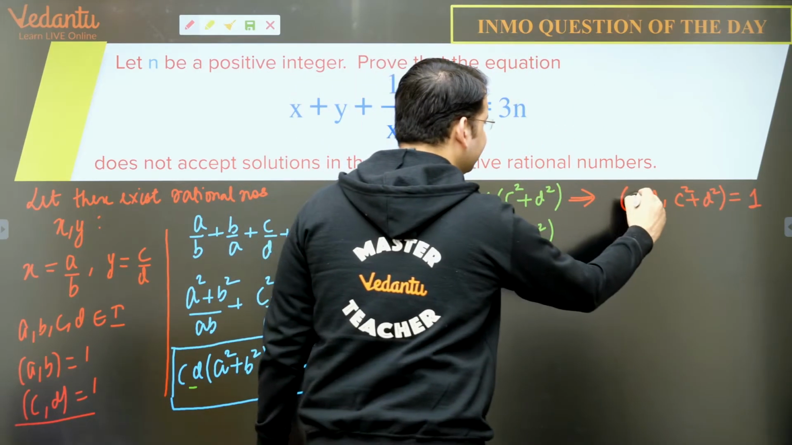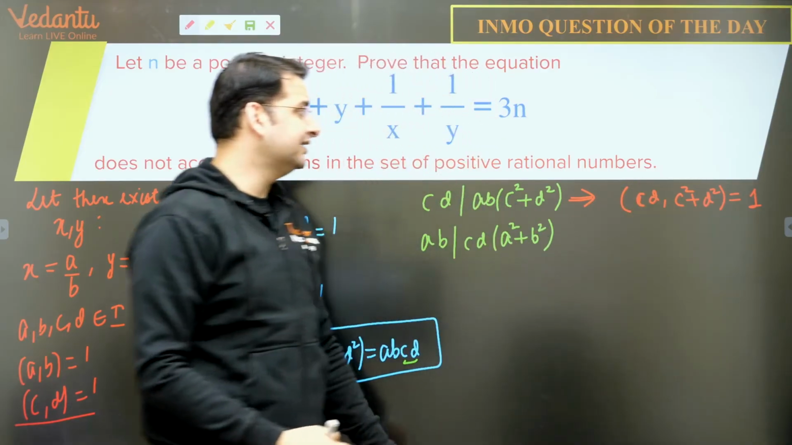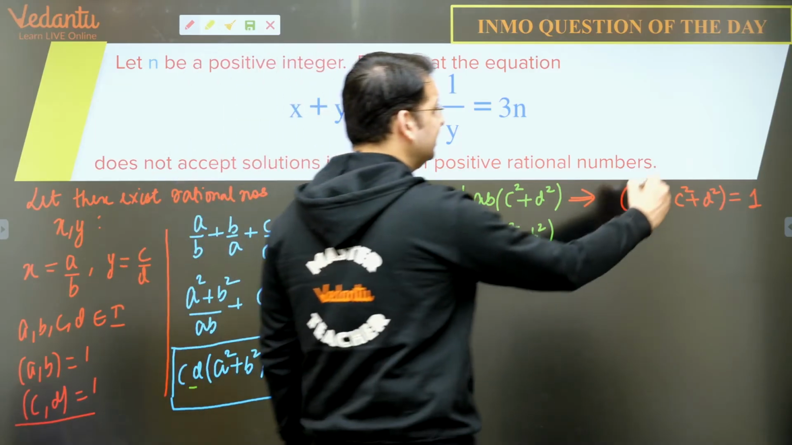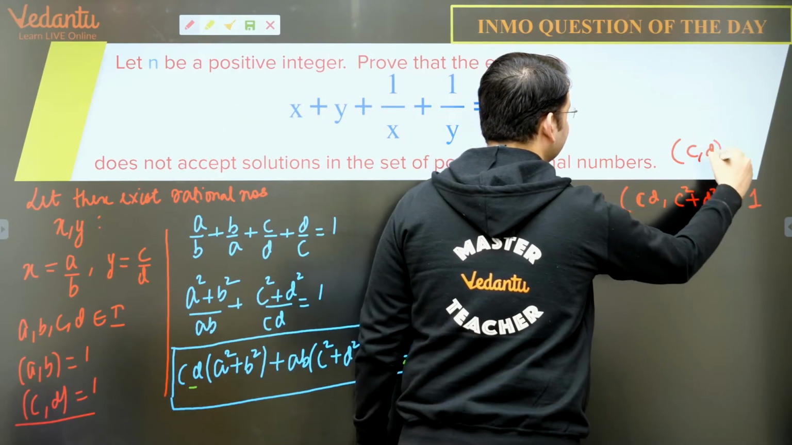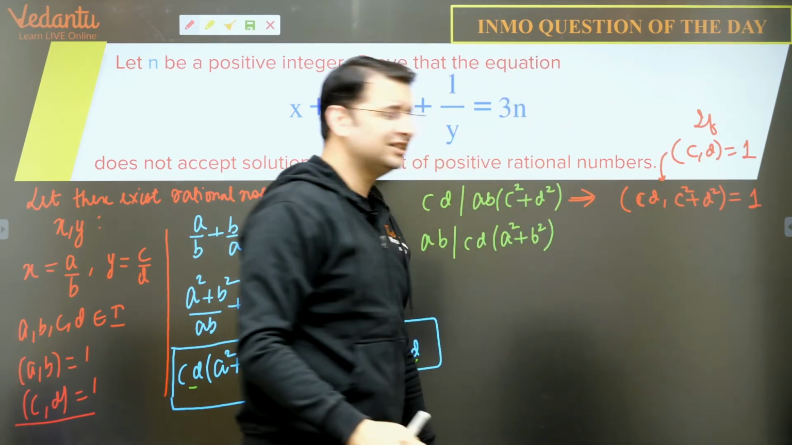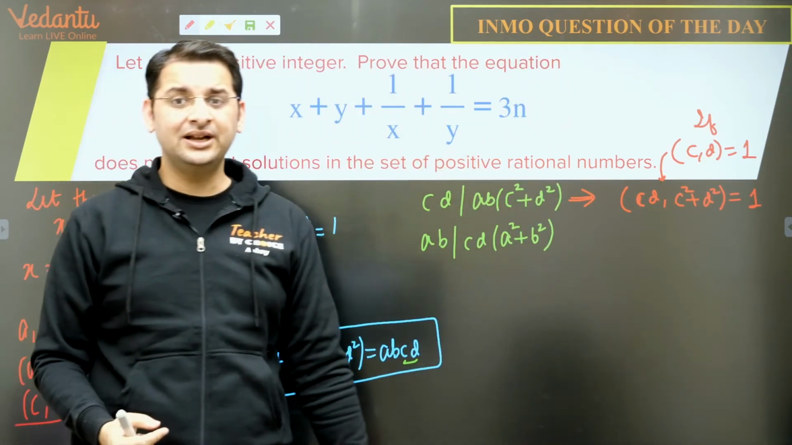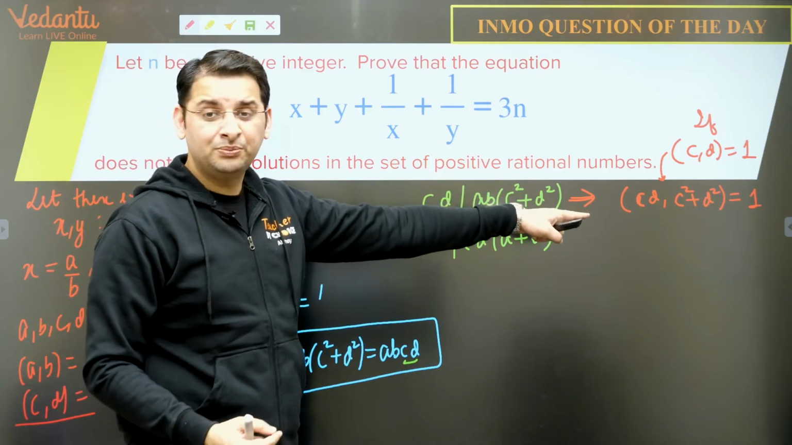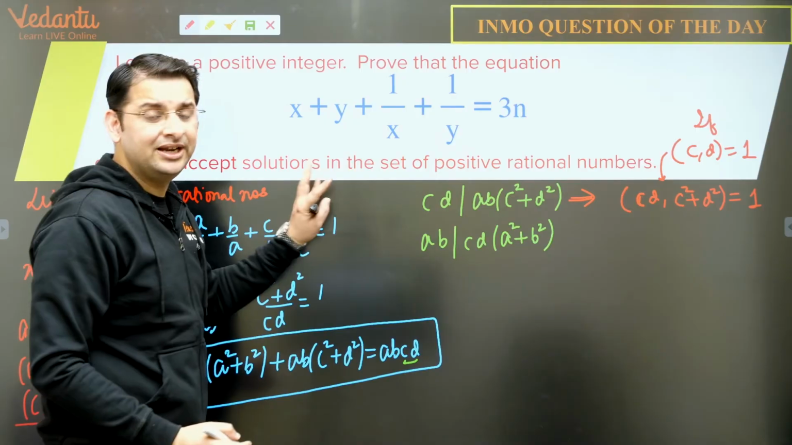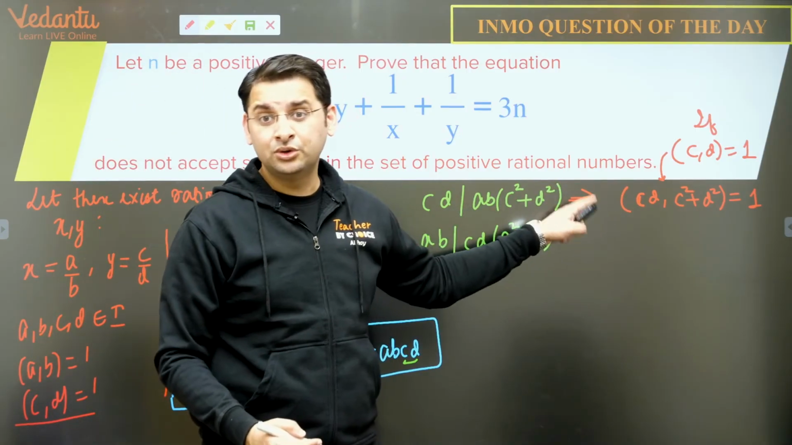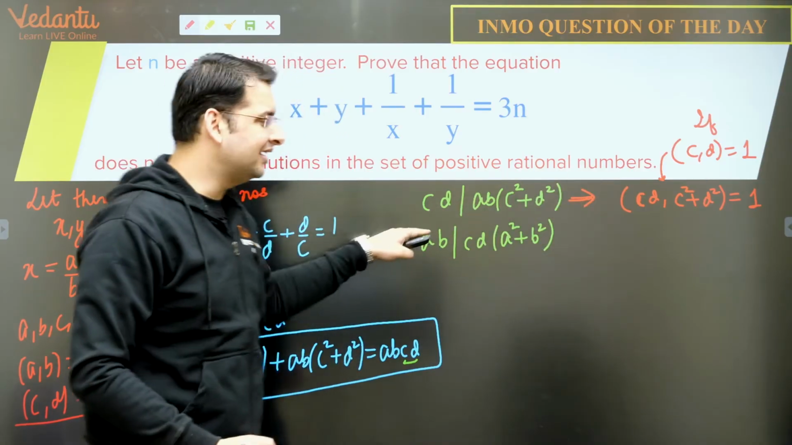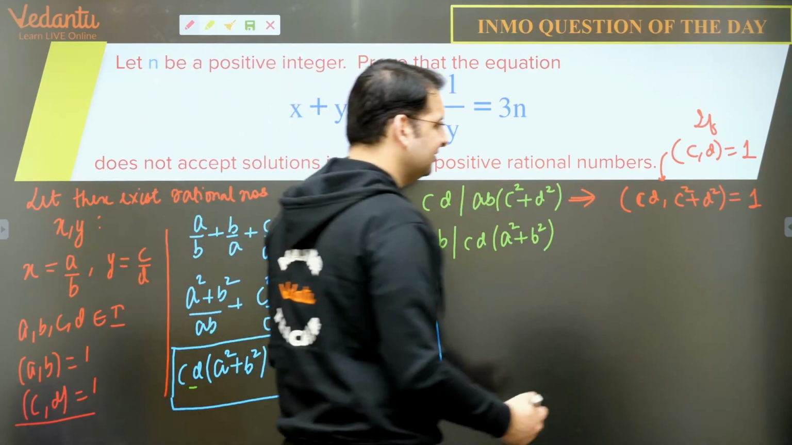GCD of cd and c square plus d square is equal to 1 if GCD of c and d is 1. If GCD of c and d is 1, then this is true, and this is a very common result, and we can also prove this. So we'll try to prove this separately now before we resume with the solution. And for those who do not know this result, pause this video right away, try to prove this on your own, and then we will move back to the solution.